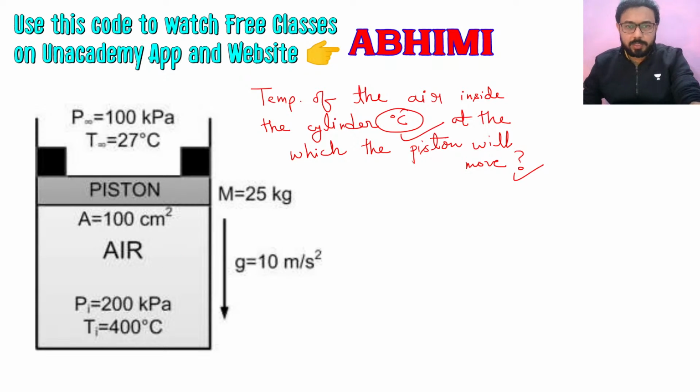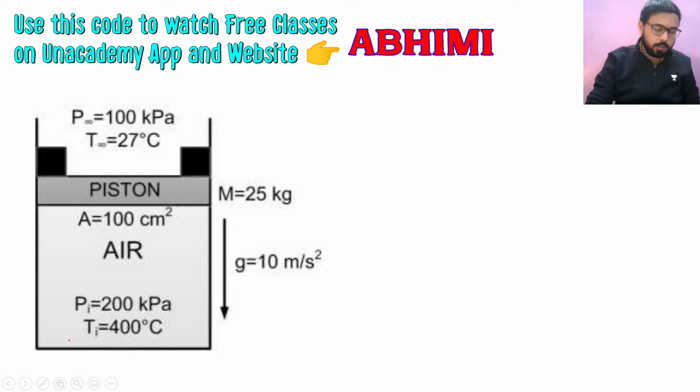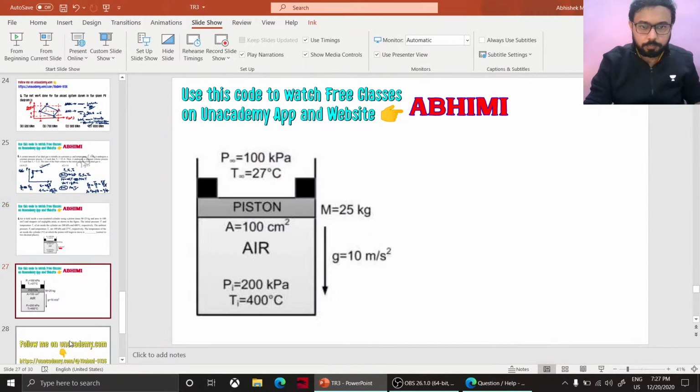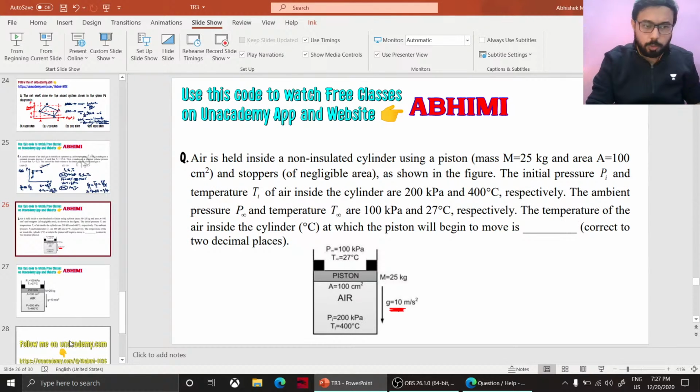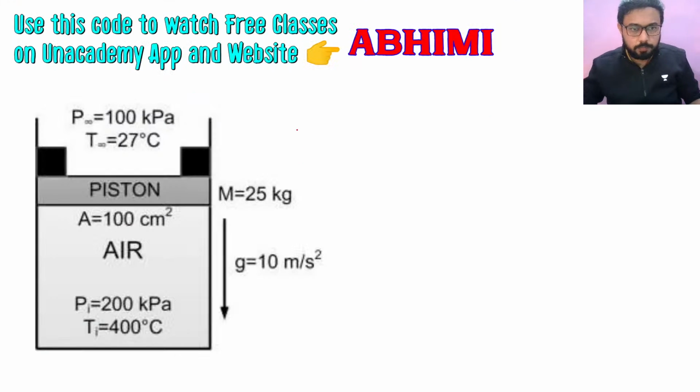So let's do one thing. Let's erase this, because I think it should be better if we just do the solution there, because it was taking a lot of space. So first of all, I am drawing this piston here, or let us draw in this figure only. So we will have mg by A acting in the bottom direction, P inside and P ambient.